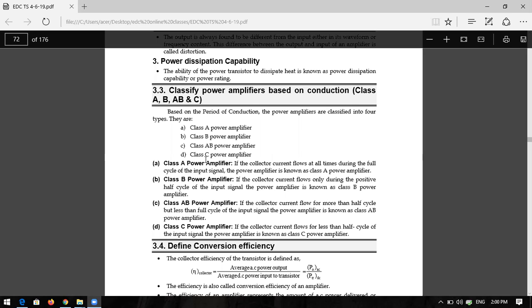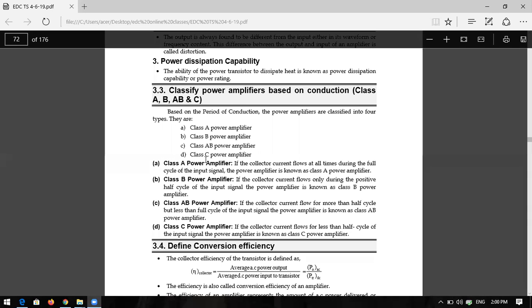Class A, class B, class AB, and class C, as well as class D also. Okay, you can also add E. Class A, class B, class AB, class C, and class D amplifiers are the classification of power amplifiers based on conduction angle of output signals.